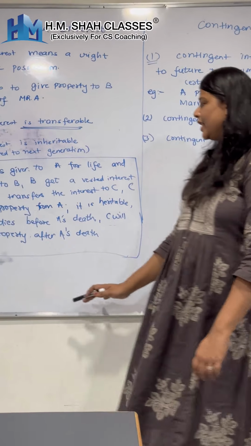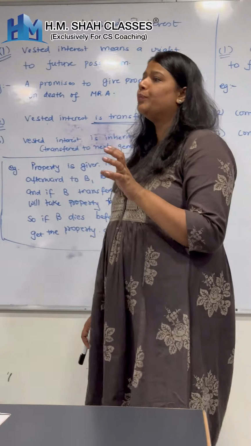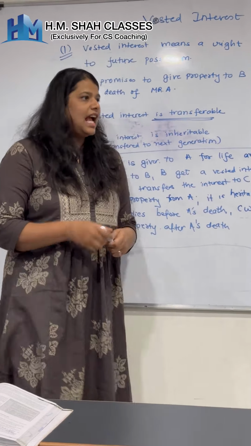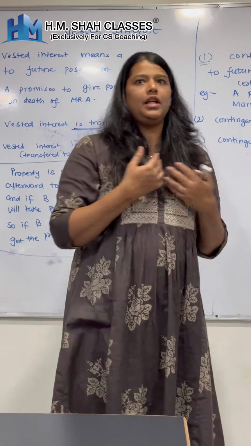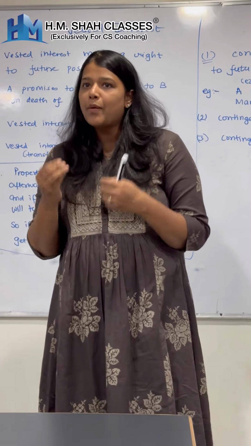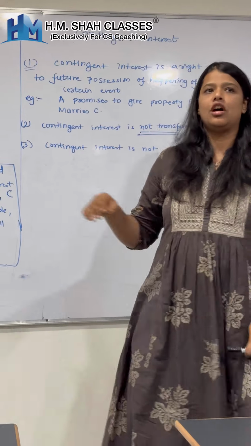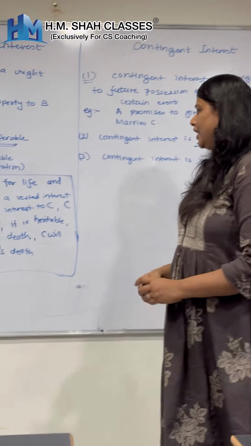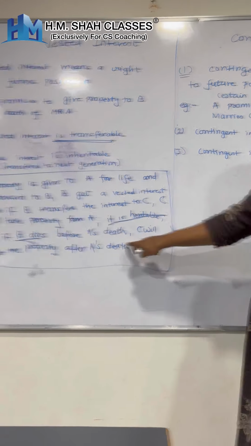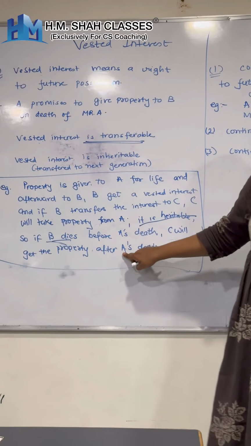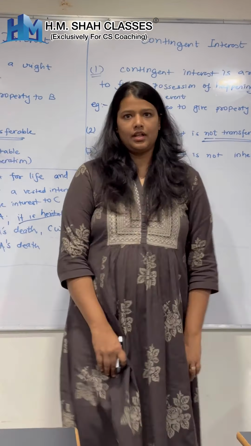See, for example, continuing the same example, if it is said that A promises to transfer the property to B after my death, and B wants to give it to C. Now, before A's death, B dies. Can this property still go to Mr. C? The answer is yes, because it is inheritable. Here it is written, it is inheritable. So, if B dies before A's death, C will get the property after A's death. Can this same example apply here? The answer is no. Is this clear?